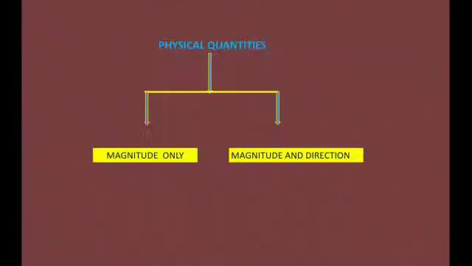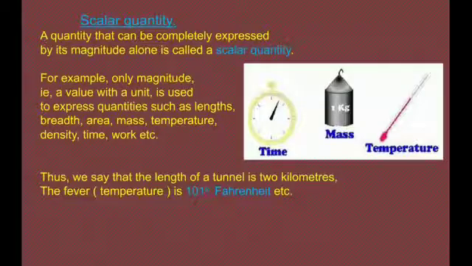Physical quantities are of two types: scalar quantity and vector quantity. We are going to study these two quantities now. Scalar quantity: a quantity that can be completely expressed by its magnitude alone is called a scalar quantity.